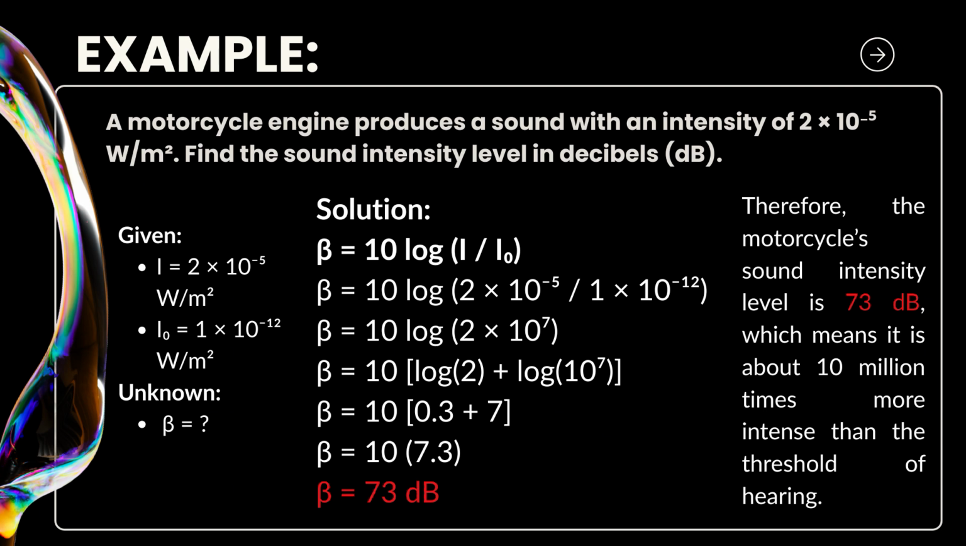To conclude, therefore, the motorcycle sound intensity level is 73 decibels, which means it is about 10 million times more intense than the threshold of hearing.